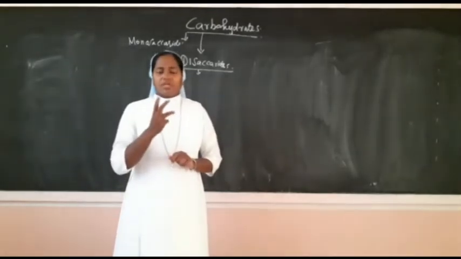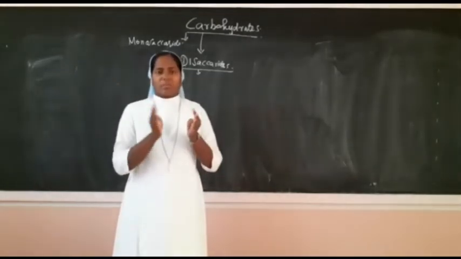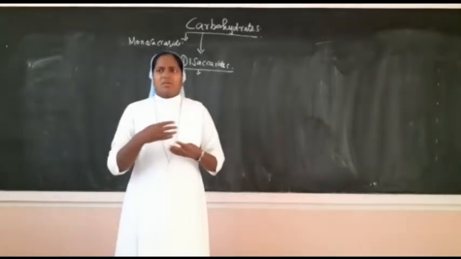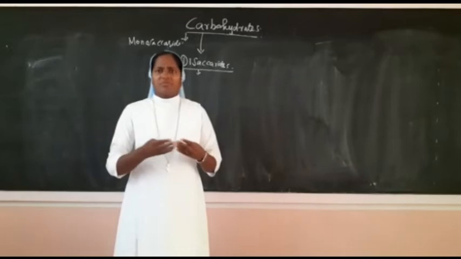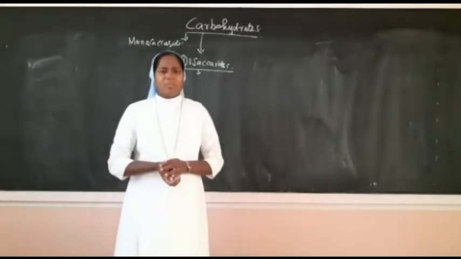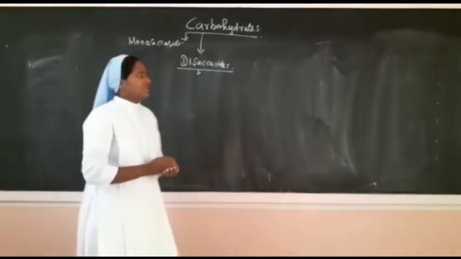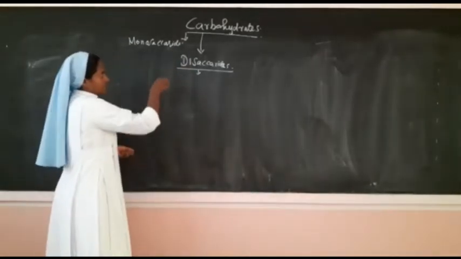The two types of simple sugar can combine to form disaccharides. There are some types, even 4, 5, 6 types, but we have taken the important 3 types here. What are those 3 types of disaccharides?